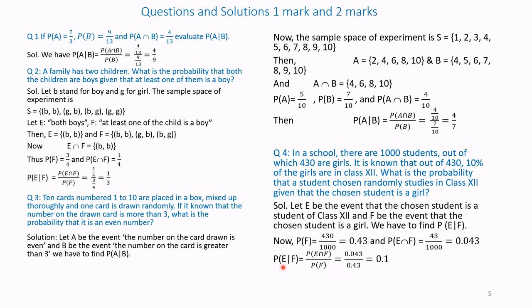Therefore probability of E given F is equal to probability of E intersection F divided by probability of F, that is 0.043 divided by 0.43, that is equal to 0.1. That is the answer.